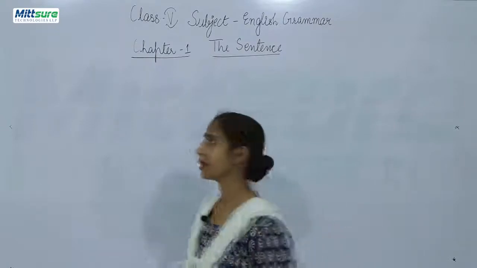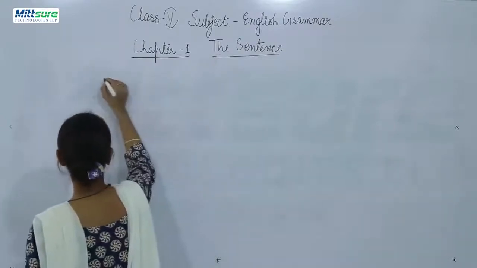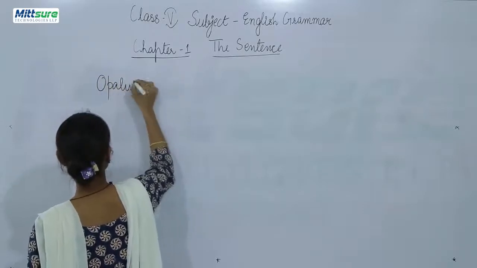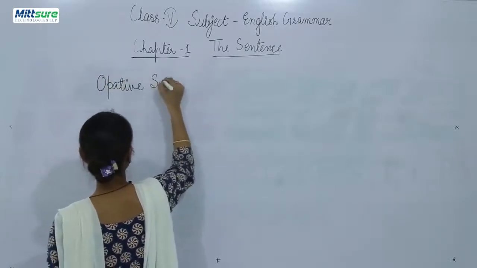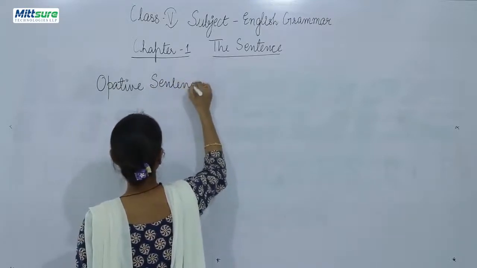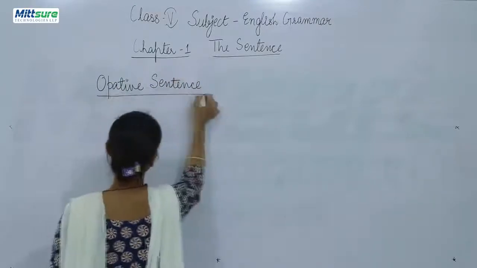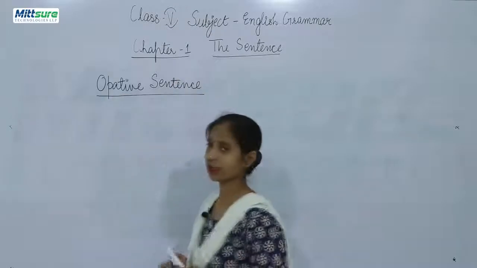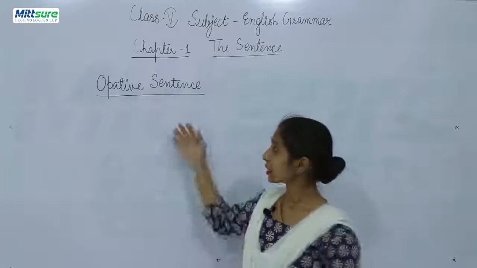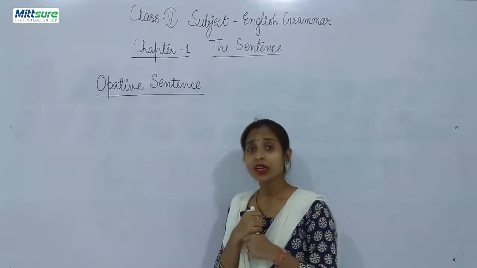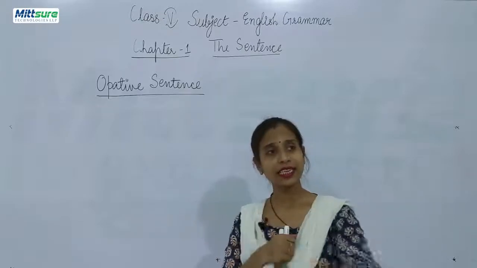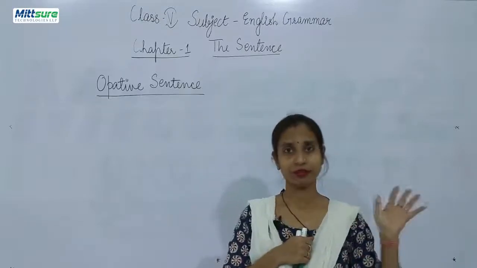Those are known as optative sentences. Now what are optative sentences? Very easy to understand, and these kinds of sentences you mostly speak in your daily life.